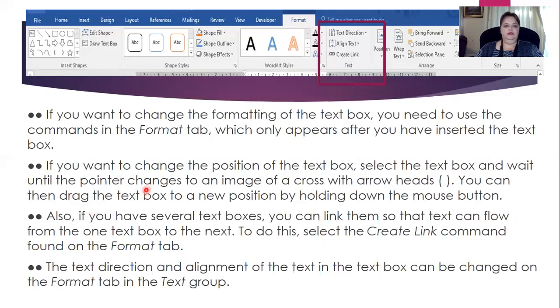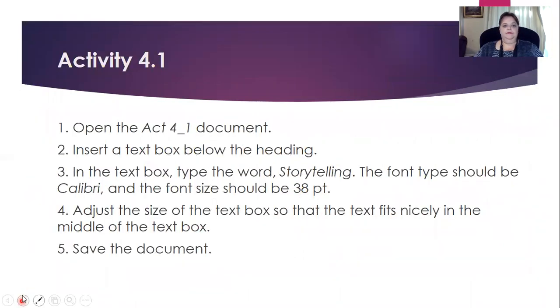So there we've learned now to change the formatting. We will have to use the Format tab. Then we learned about moving our text box using the pointer with the arrowheads. We have used Create Link, and we've looked at text direction and align text. Okay, so you will then open the Activity 4_1 document.